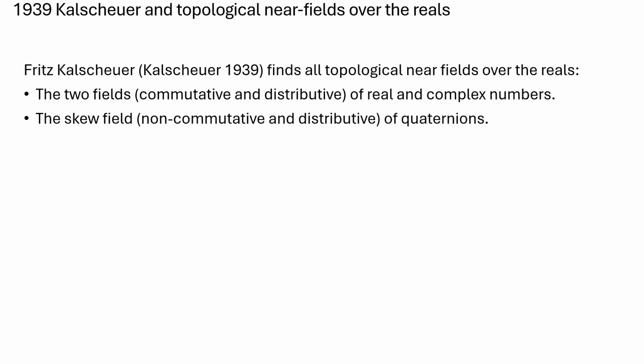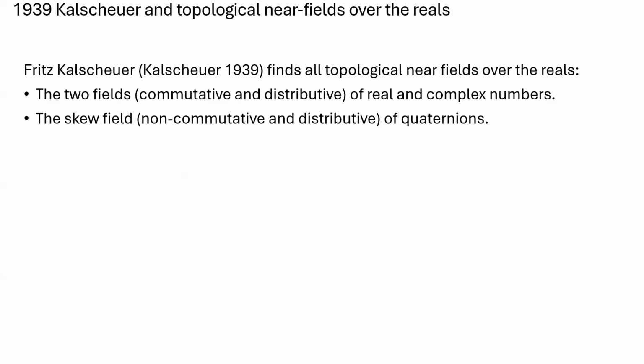Karzel was a mathematician working in Hamburg at that time for his PhD thesis, and Hans Zassenhaus, the pioneer in group theory and also near field and near ring theory, gave him the task to classify all near fields. A near field is the generalization of a field. In this case, the elements form a group under multiplication and not only a semigroup. And addition is necessarily commutative in the near field. Karzel had the task to classify all near fields over the real numbers with continuous addition and continuous multiplication.